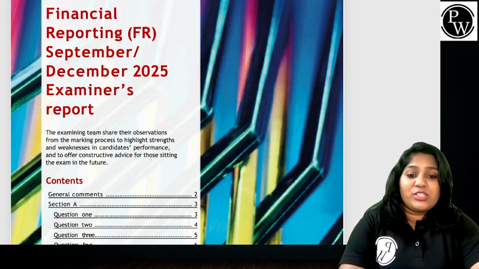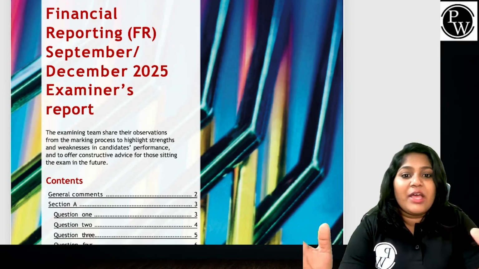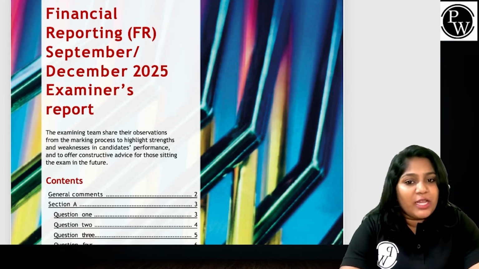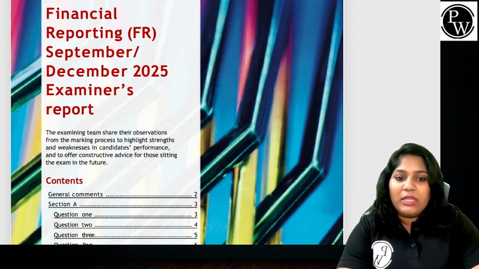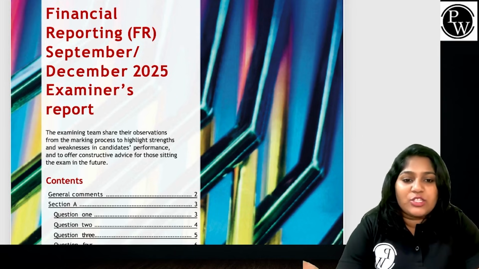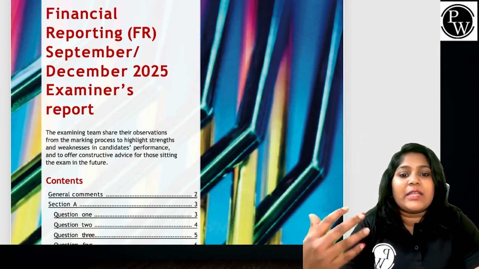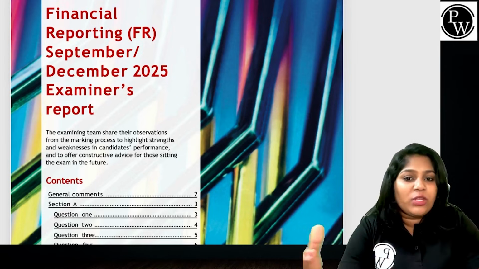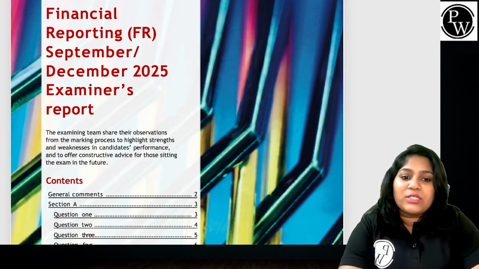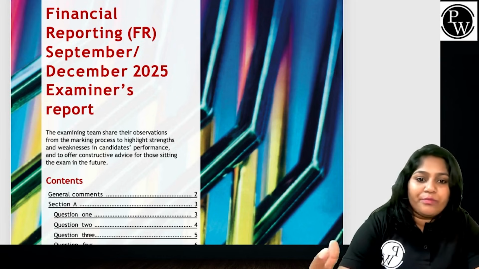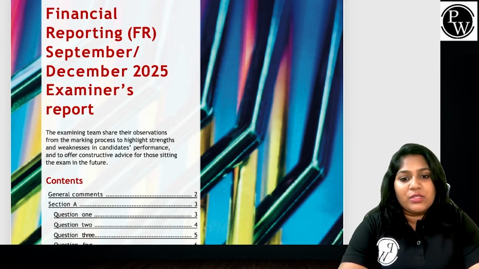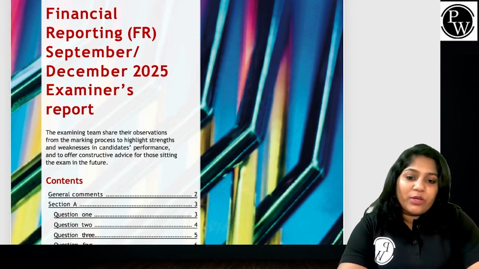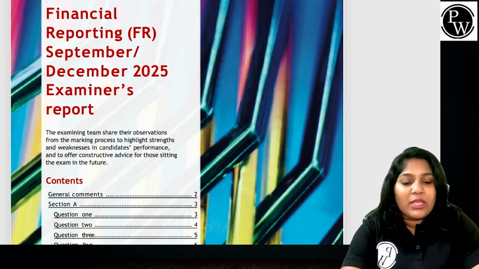That is about Sections A and B. When it comes to Section C, most students struggle and feel it is more challenging. Why? Let's say ratios in theory are very difficult to explain. They give a generic explanation and don't apply it to the question. They say company A is better than company B with no reason given. They ignore parts of the requirement and forget one of the items. These are all the common mistakes students make, which we would like to reverse and show where the high scoring areas are.